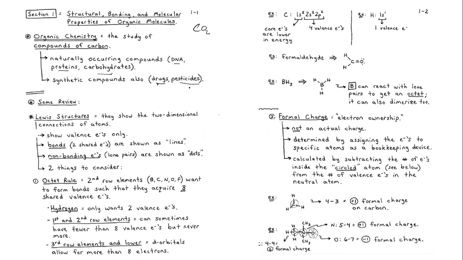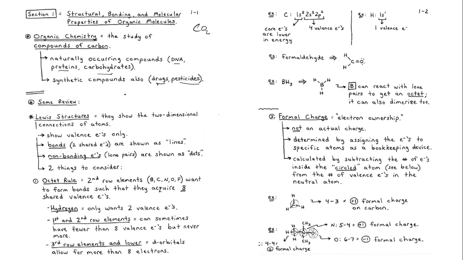Pesticides to control pests, like farmers, they know they use pesticides a lot, right? These are examples of organic compounds, but these are from the laboratory. These were manufactured, made by man. These are man-made organic compounds. All right.